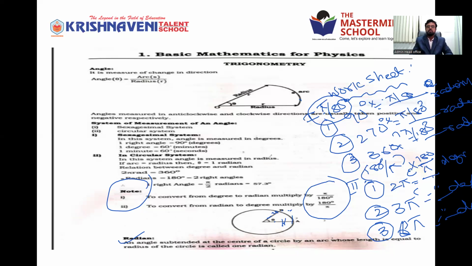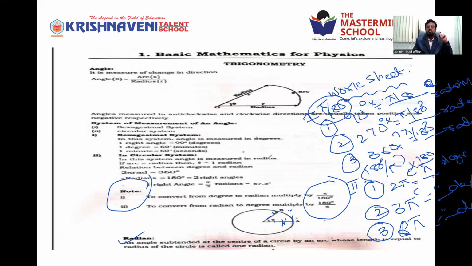There should be perfectly a circle to get the radius. If it is not a circle, suppose it is elliptical, we won't get a radius, we'll get the foci. But the arc length should be the same length as the radius.